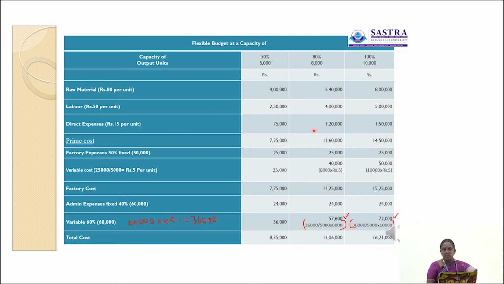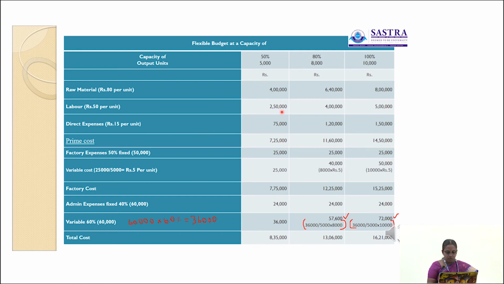Here 8,000 units are produced. 8,000 into 15 rupees 1,20,000. Here 10,000 units produced at 100% capacity level. 10,000 into 15 rupees 1,50,000. So we have to find out the prime cost.